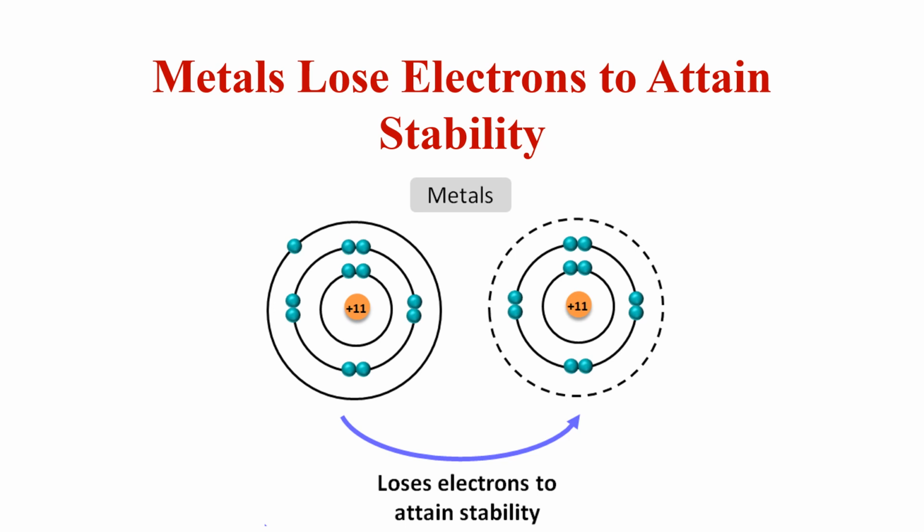Any element which has a smaller number of electrons in its outermost shell, they will always lose electron in order to get stability. So here you can see the element which has only one electron in its valence shell. In order to get stability, it will lose the one electron.